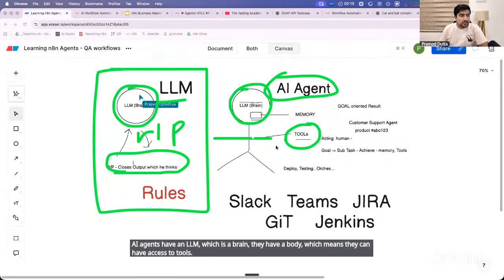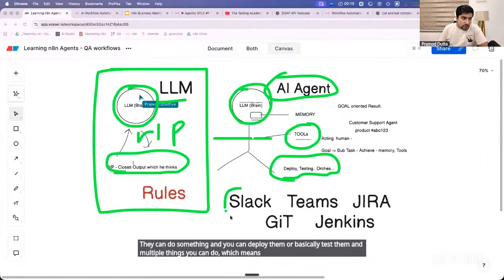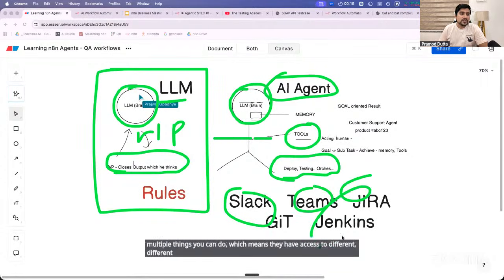They can do something, and you can deploy them or basically test them, and multiple things you can do, which means they have access to different tools also, like Team, Jira, and everything. Is everyone clear? Give me yes in the chat. Sir, I am 100% clear with this point.